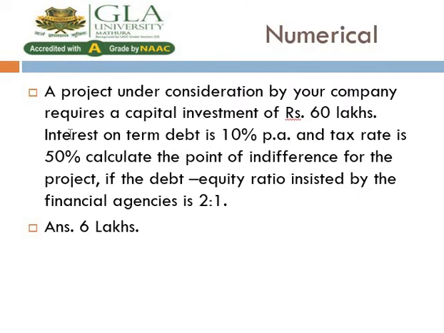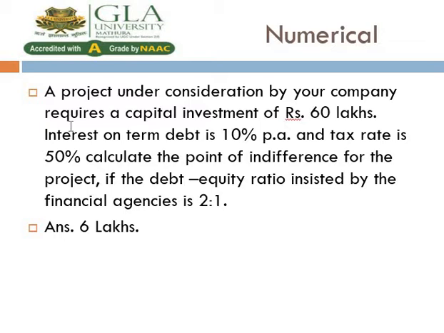A project under consideration by your company requires a capital investment of rupees 60 lakh. Interest on term debt is 10% per annum and the tax rate is 50%. Calculate the point of indifference for the project if the debt equity ratio insisted by the financial agency is 2:1. Now we have two options.